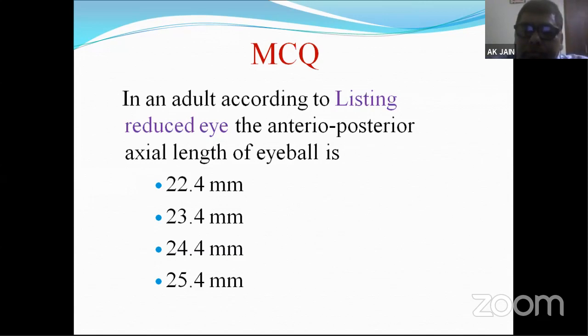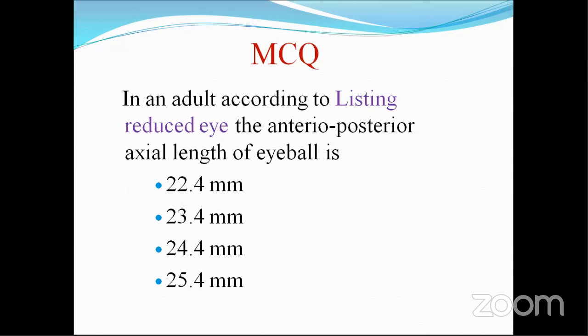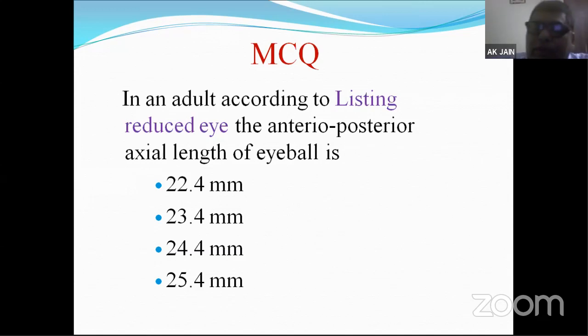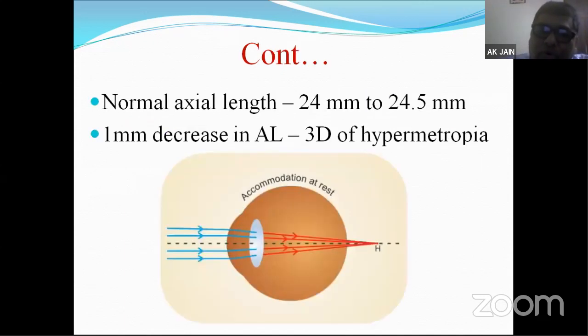We will move on to the next MCQ. The answer is 24.4. In Listing's reduced eye, the anteroposterior axial length given to the eyeball was 24.4.